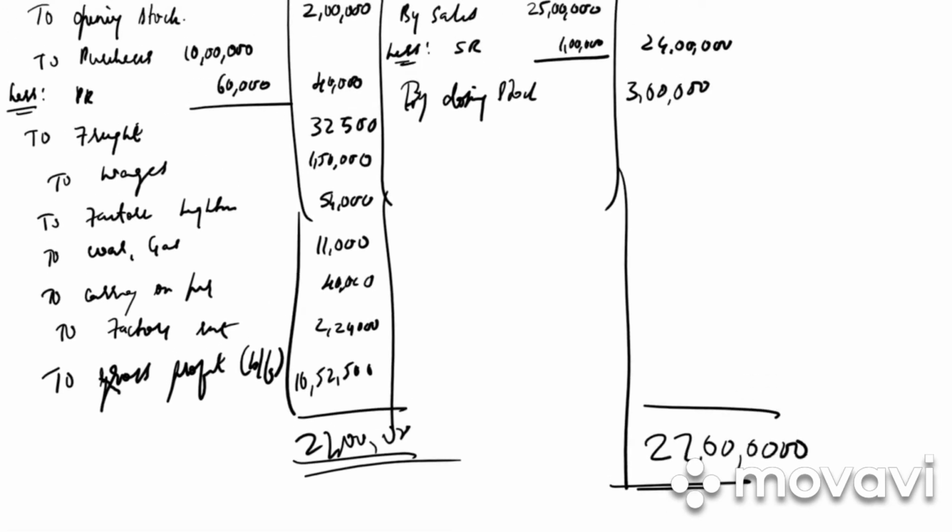Clear? So this is a direct sum where we have to prepare the trading account. We do not write office rent and carriage on sales as they are indirect expenses and they would be written on the profit and loss account. When we study profit and loss account, you will be able to understand the same.